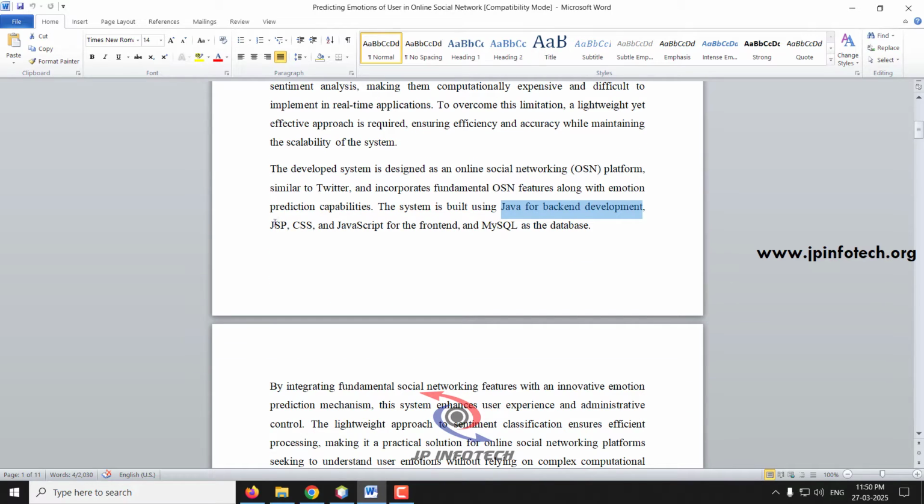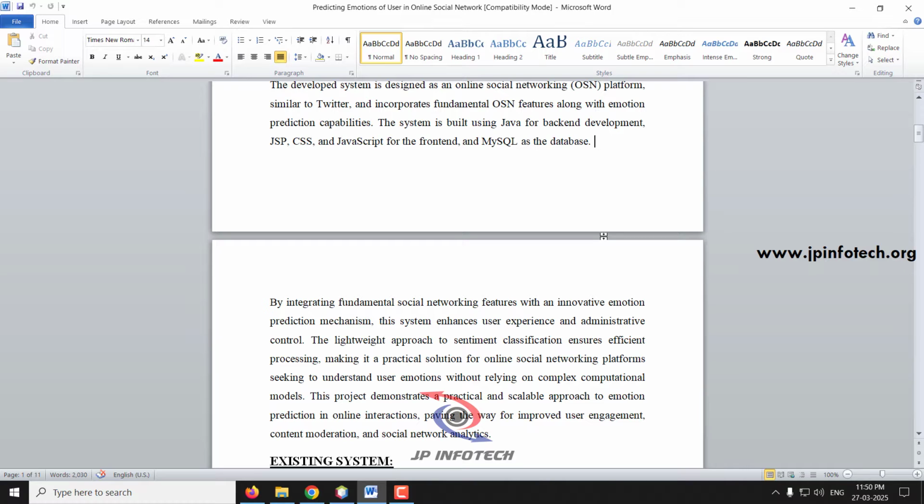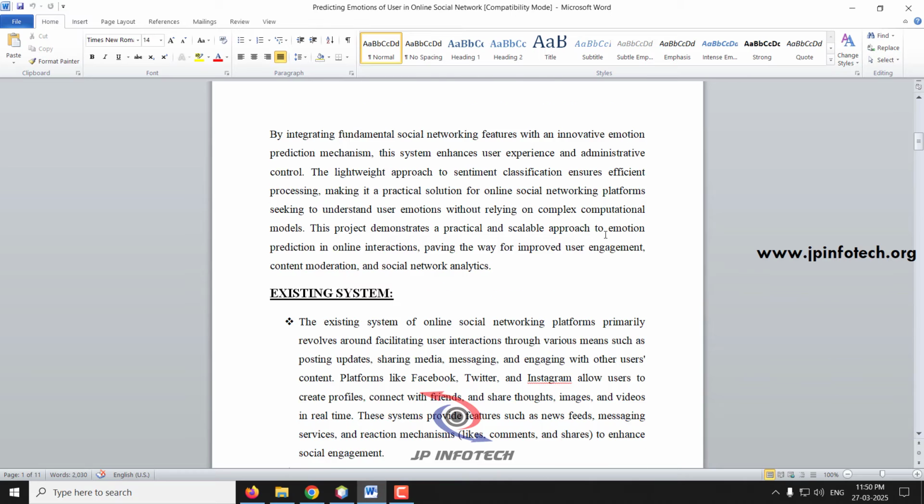For the front end, we have used HTML, JSP, CSS, and JavaScript, and for the database we have used MySQL. The main idea is to integrate the online social networking feature with an innovative emotion prediction mechanism in the administrative part using a lightweight approach. This is the main concept of the project.